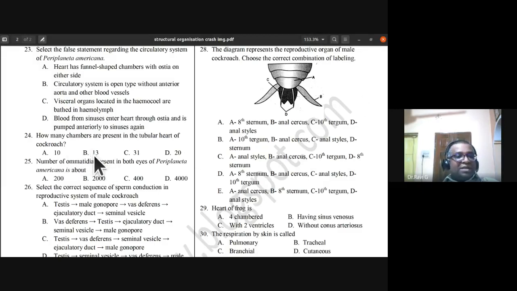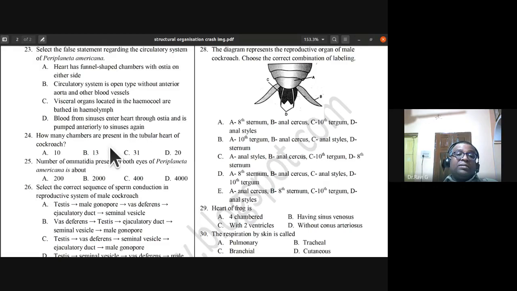So the answer is 13 chambers of heart present in the tubular heart of cockroach. So 13 chambers totally it is. They are found from the thorax to the abdomen. The abdomen has 6 segments, 3 segments in case of thorax. So they have 13 chambers totally. They are present in the tubular heart of cockroach.